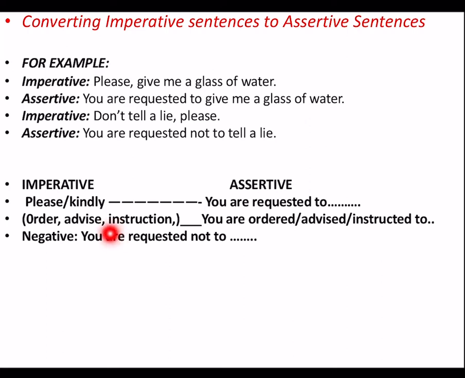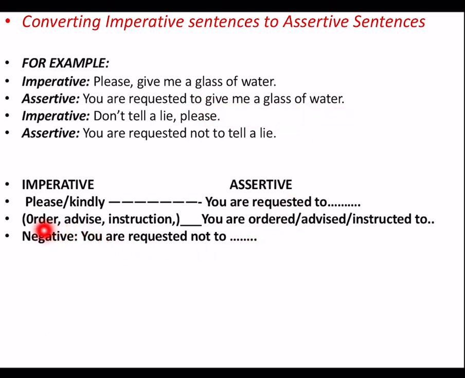If the imperative sentences have words such as please or kindly, while changing into assertive, you are supposed to begin the sentence with you are requested to. So, you are requested to give me a glass of water.